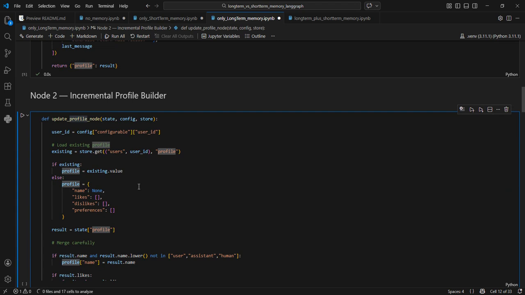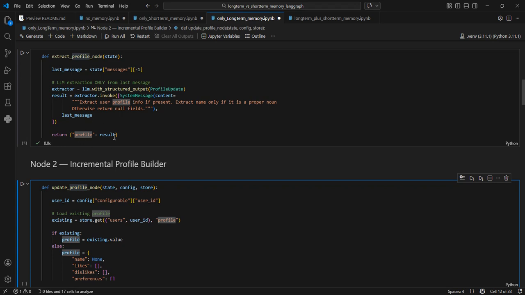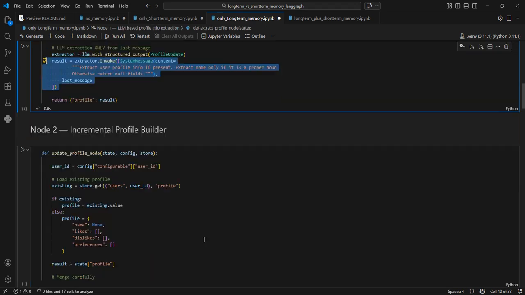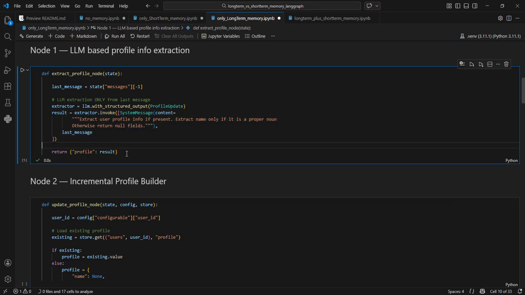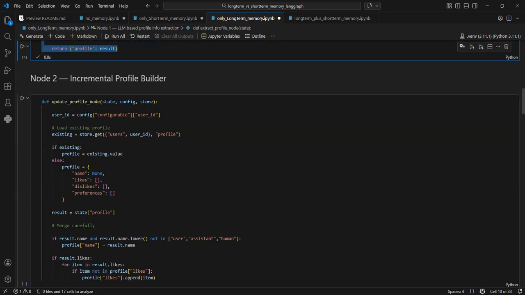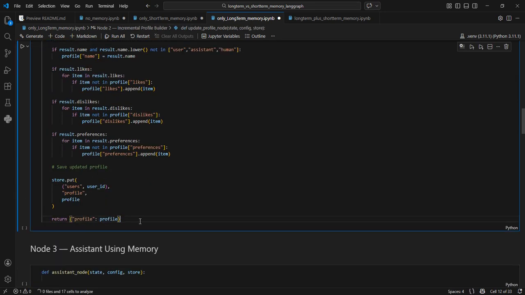This node will also return the profile because we want to override this. This was only having information about that particular message, but this is the final information. So it will contain information that was previously captured also. Chances are in the previous message it has already captured my name. So name was already there, but this call only captured likes. So now the latest profile will have the name as well as the likes. Okay, so we will simply run this node.